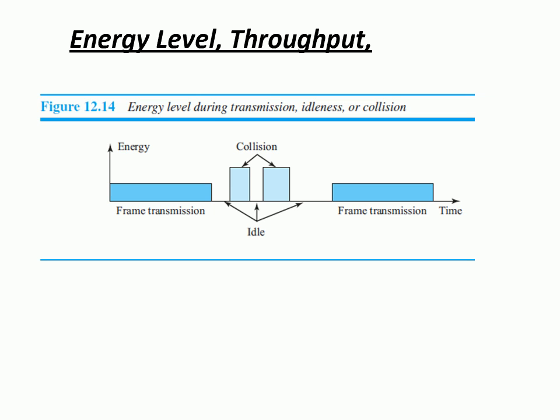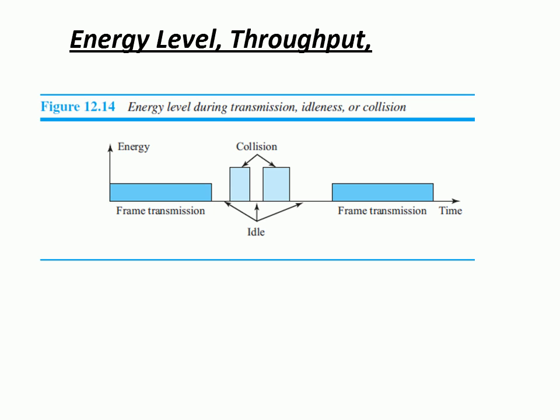As you can see in this figure, it is completely understood from the figure itself, isn't it? As shown, when the channel is idle, that is the 0 level, right? When the channel is sending any data, that is called the normal level, and you can see the height of the frame transmission is at the normal level. When there is a collision, that is called the abnormal level. Whenever there is a collision, its energy level is almost double the normal level.